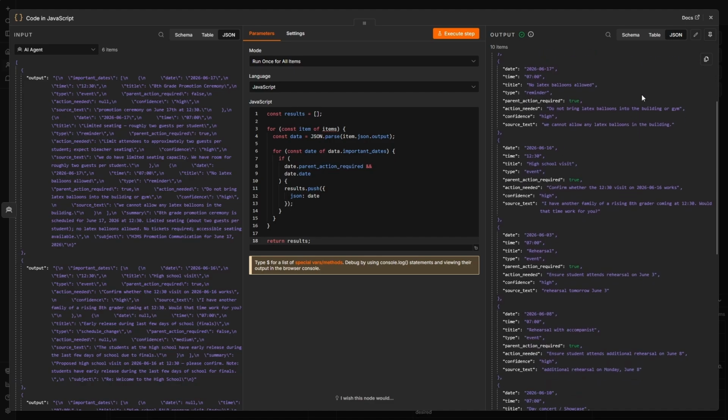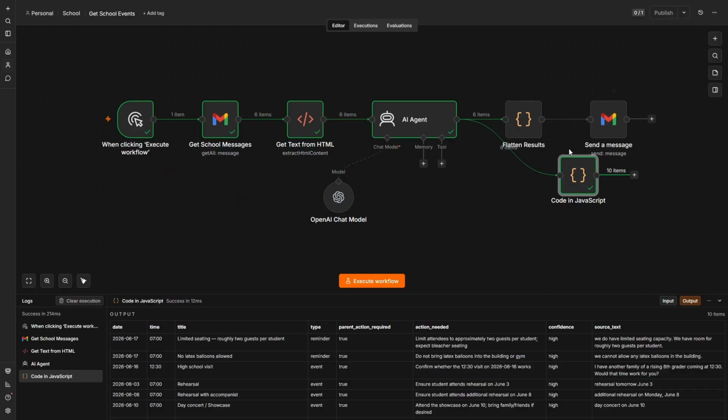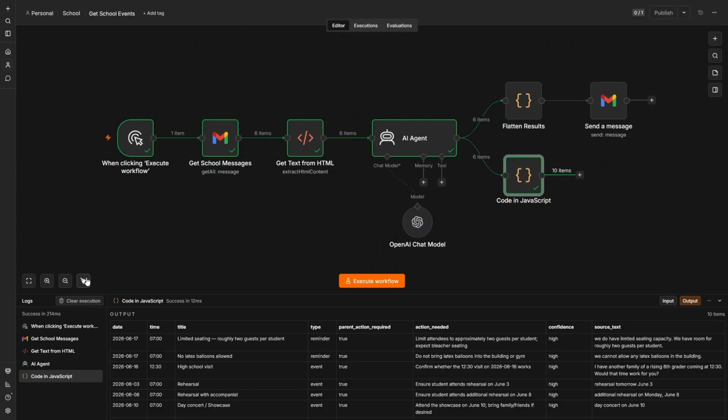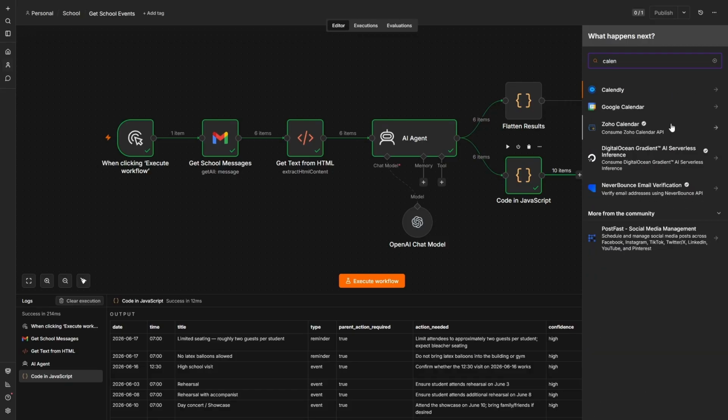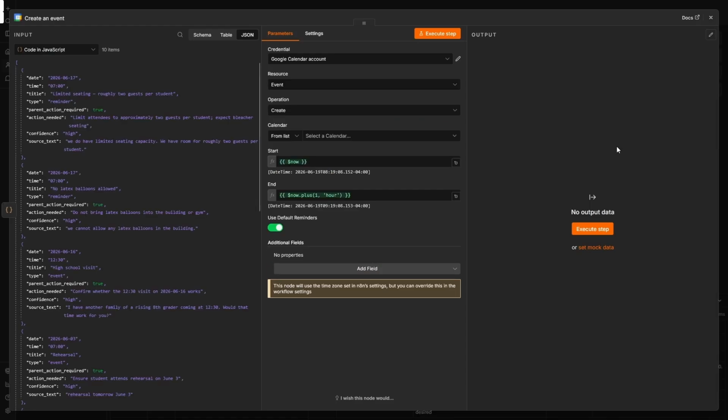And now we can see here's all of our dates, times, titles, parent action. So these are the ones that I know I can go and create a calendar event for. So as you see, we actually have 10 items coming off of here, right? Because some emails had multiple dates inside of them. We ended up with more than the number of emails, which is to be expected. But now I'm going to create an event for each one.